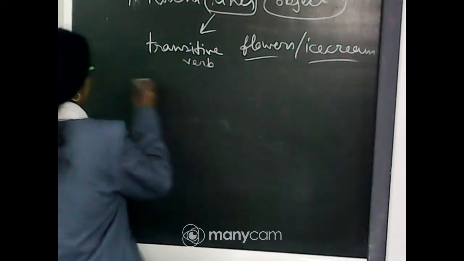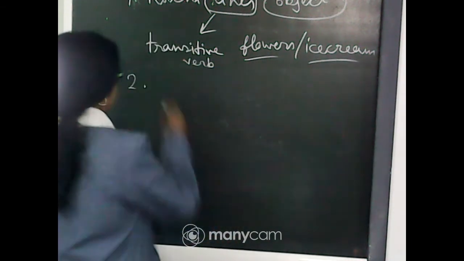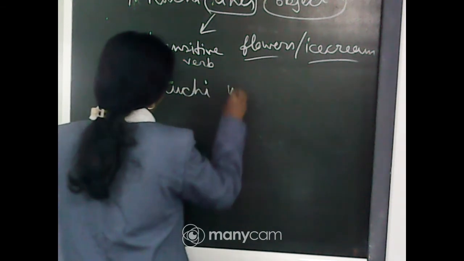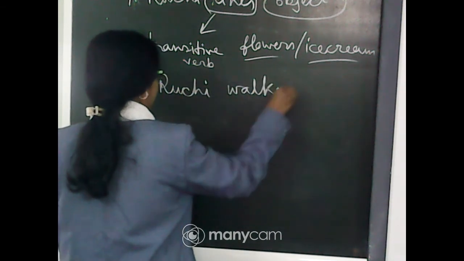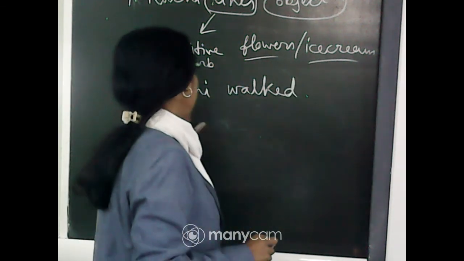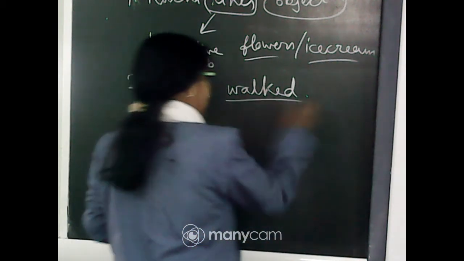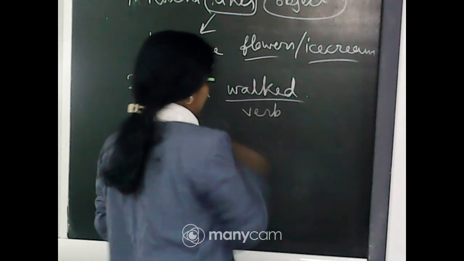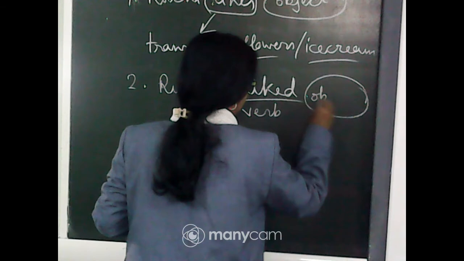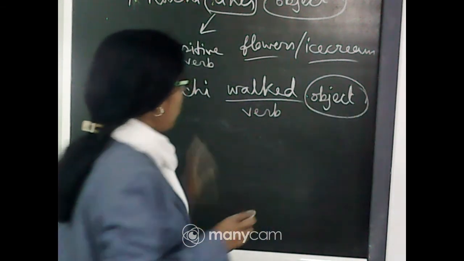Clear? The next one: if I write "Ruchi walked," it is a complete sentence. What did Ruchi do? Ruchi walked. It is a verb. Does this verb need an object?